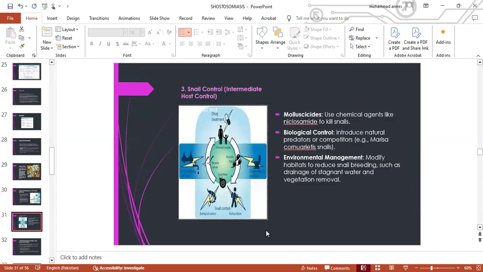Number three is snail control. Use of molluscicides or biological control, introduction of natural predators or competitors like Marisa snails, or environmental management, modification of habitats to reduce snail breeding, such as drainage of stagnant water and vegetation removal, would also be effective.